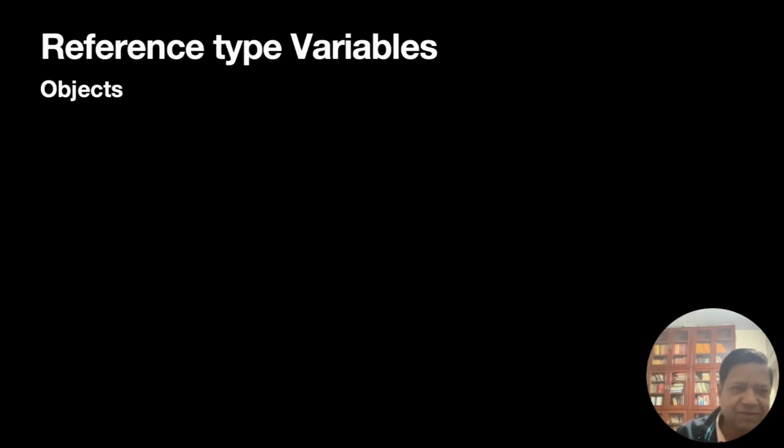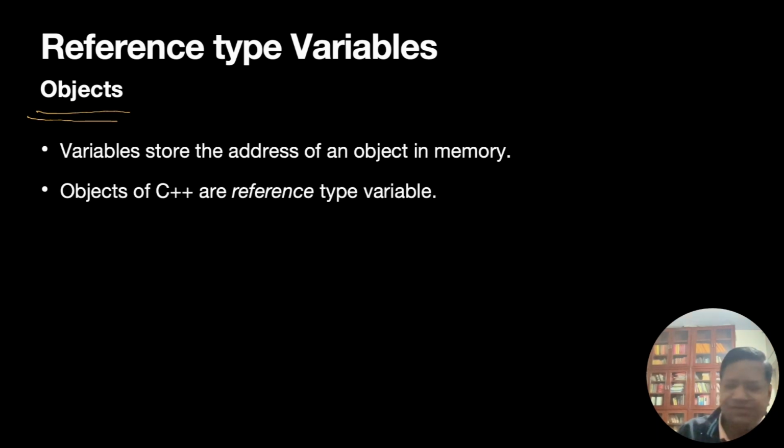Okay, objects. Now, what's an object? We need to be careful. Let me just write it here. In C, we write x equal to 5. I have a slide next, but I'm just explaining it here. Here, x is a location where 5 is stored. x is basically pointing to the location where this value 5 is stored.